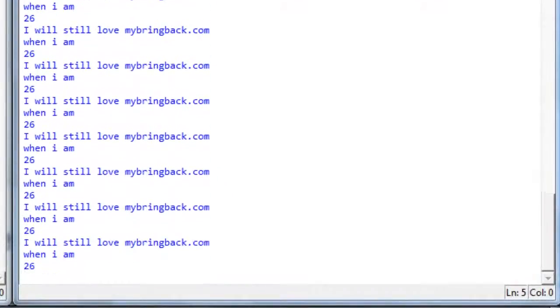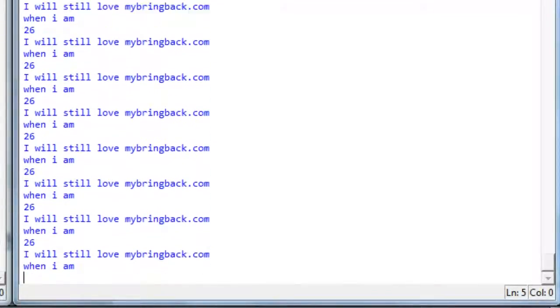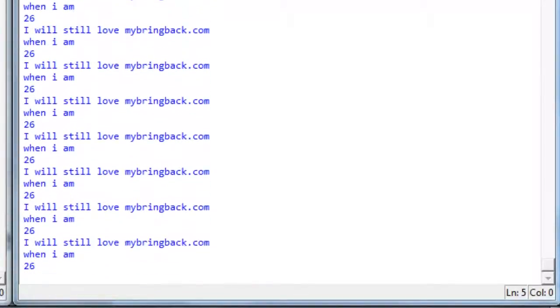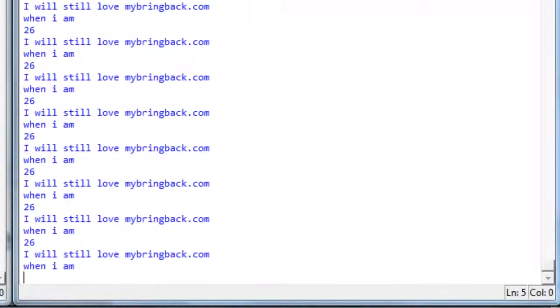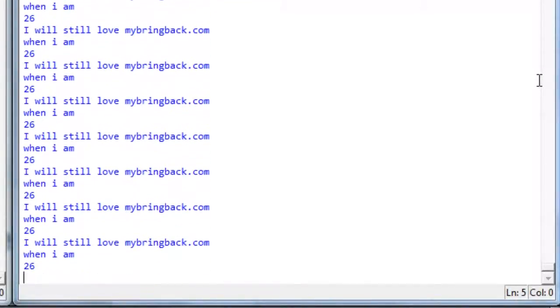You'll see here that over in my terminal, I'm not sure if this will animate in the video, but it's stuttering pretty hard on my screen. It is slamming output out that says again and again, when I am 26, I will still love mybringback.com. And while that's true, it's not doing a whole lot for us, and my computer's stuck in it. It is looping infinitely. We talked earlier briefly about mortal conditions. I failed to meet the one for this loop. And let's take a look at why.